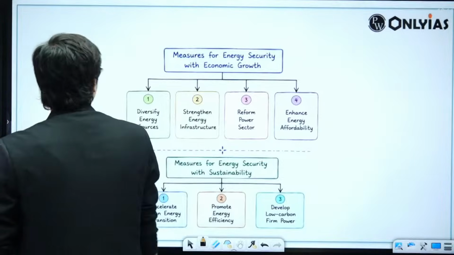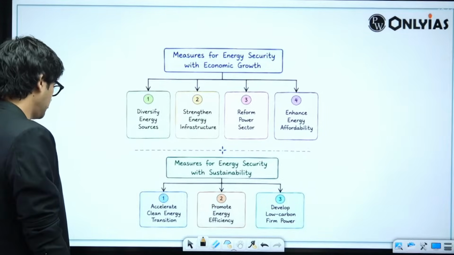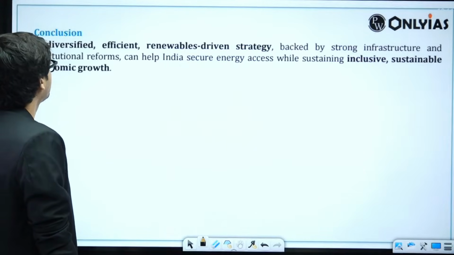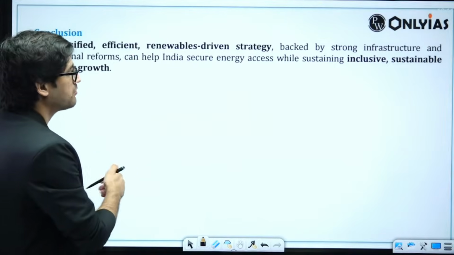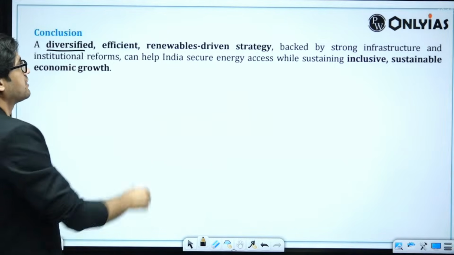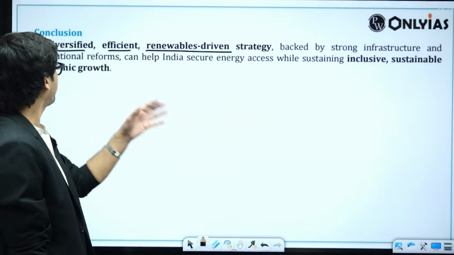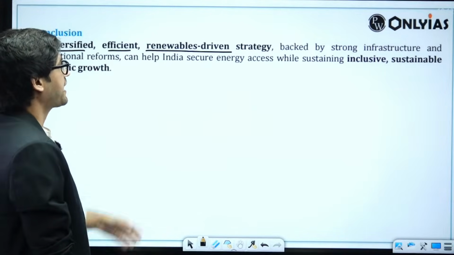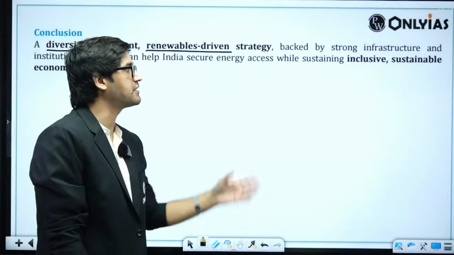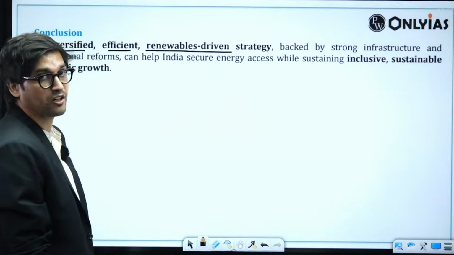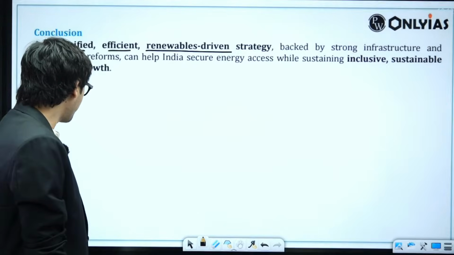Now let's move to the next question. Look at the conclusion here. A diversified, efficient, renewable-driven strategy backed by strong infrastructure and institutional reforms can help India secure energy access while sustaining inclusive, sustainable economic growth. And a generic conclusion will do.